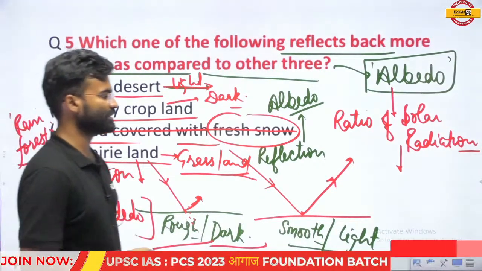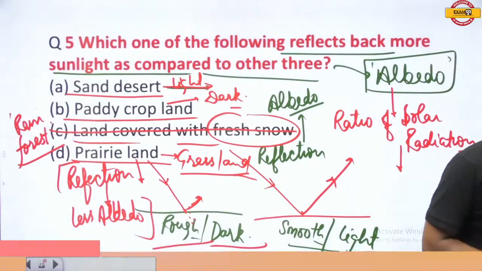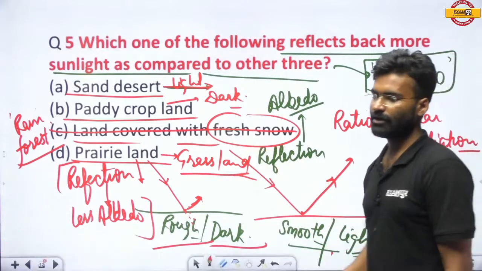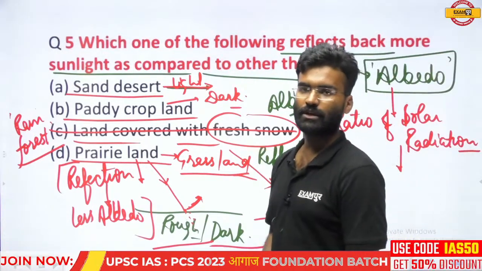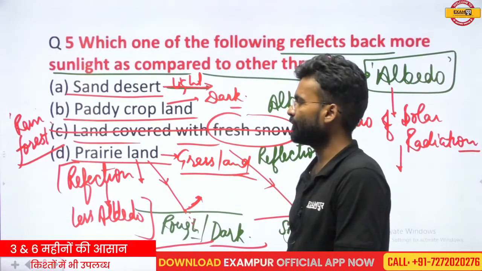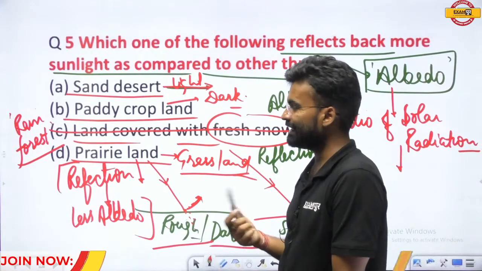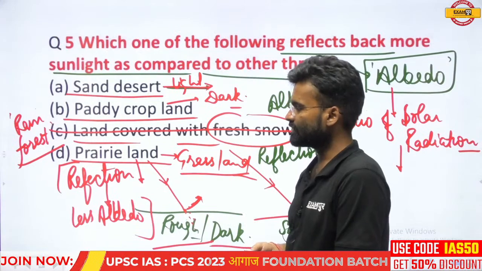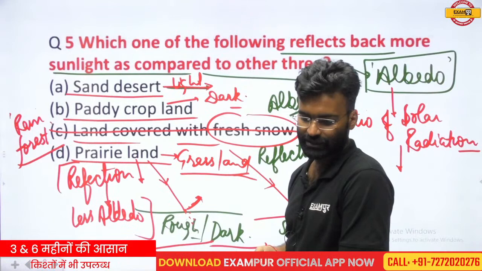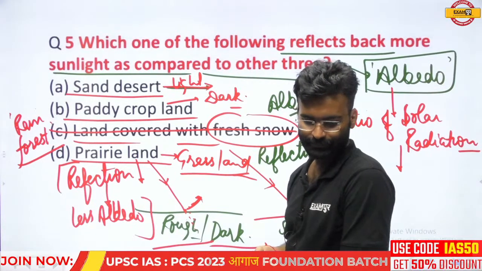If you understand the concept, if you understand the relation that we concluded, then you are able to give the answer in an easy way. If you don't have clarity in your concept, then this type of question is very difficult, and many times people make mistakes in this type of question.